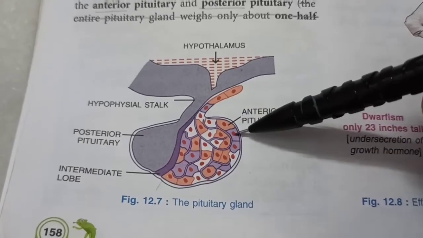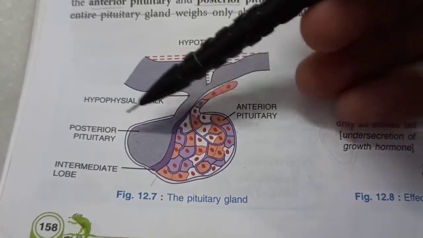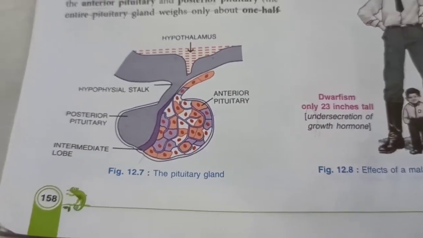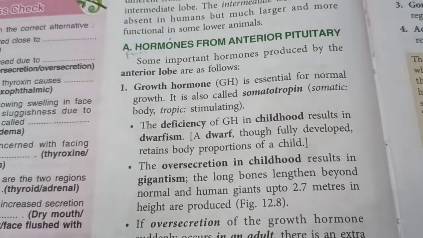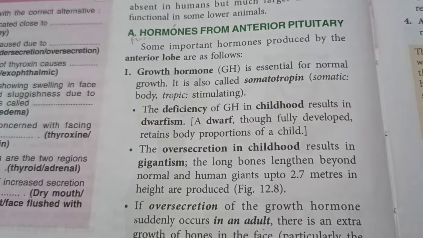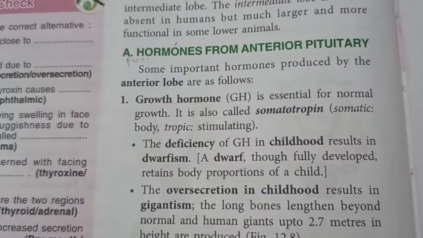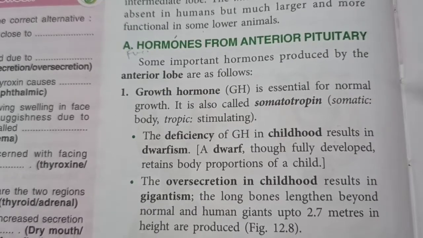Anterior means in front, so your eyes are out here, and posterior is the back portion. So in exam, when you are asked the hormonal gland which produces a particular hormone, you have to specify anterior or posterior, or for adrenal gland you have to mention medulla or cortex. You have to give the perfect answer. Hormones from anterior pituitary gland.